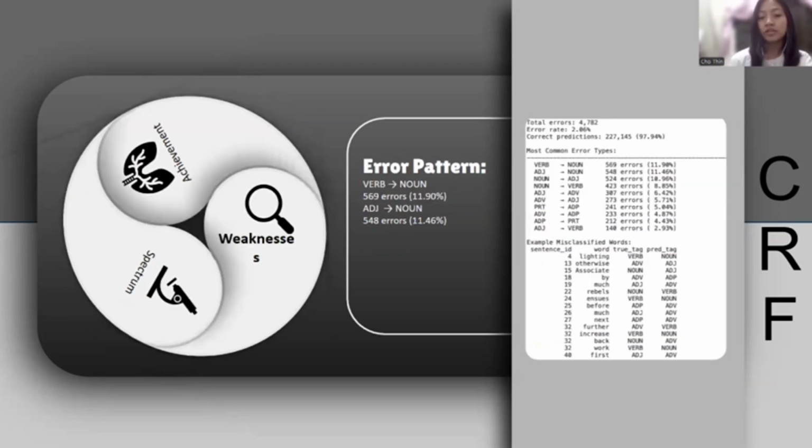Finally, our error analysis showed the model's weakness is linguistic ambiguity, not random noise. Our top error type is verb-to-noun confusion, which is almost 12%. This happens with gerunds, like a word which looks like a verb but is labeled as a noun. So a future improvement for this is using word embeddings. It will solve the semantic gap, and I will pass my time to Haven.